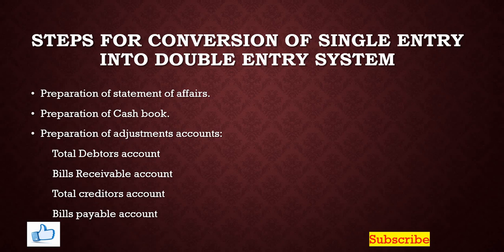Then the next one comes here, a total creditors account. This account is prepared to find out any of the following missing items, that is opening balance or closing balance of creditors or cash paid to creditors or credit purchases made here. So these adjustments, when you prepare the adjustment accounts, will help us to prepare the final accounts here. So these accounts are necessary for the preparation of the final accounts, so that the conversion of the single entry into double entry can take place here.